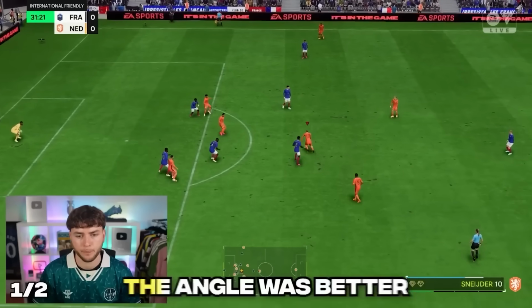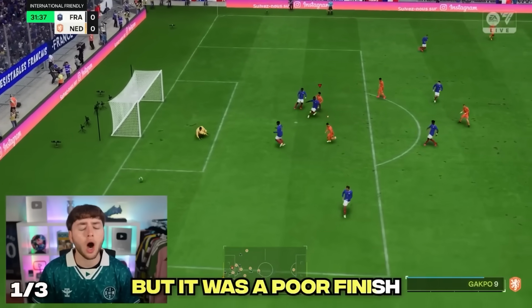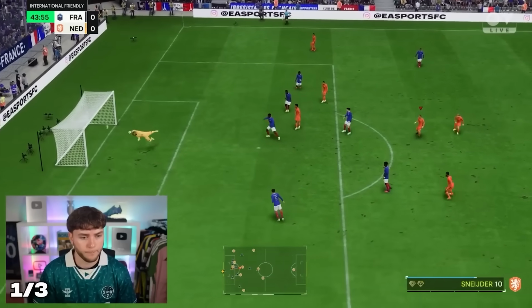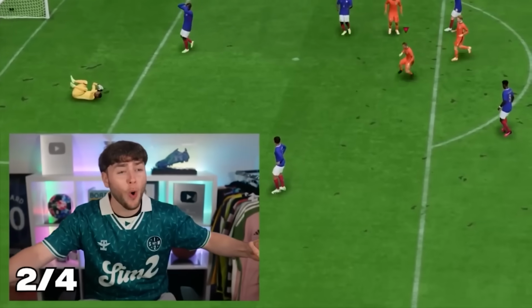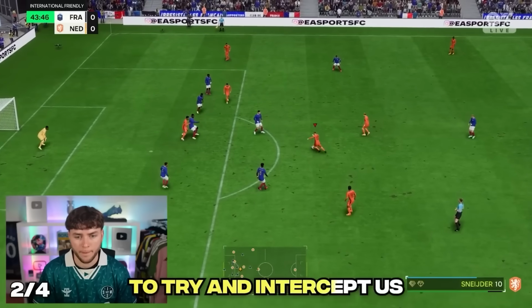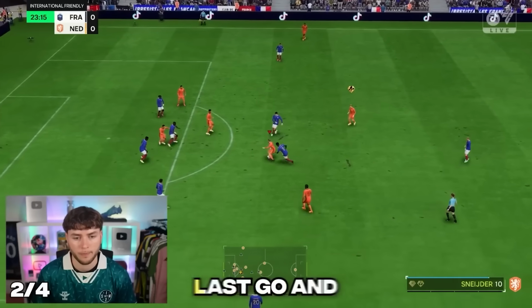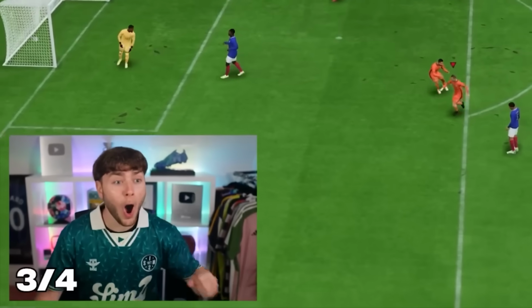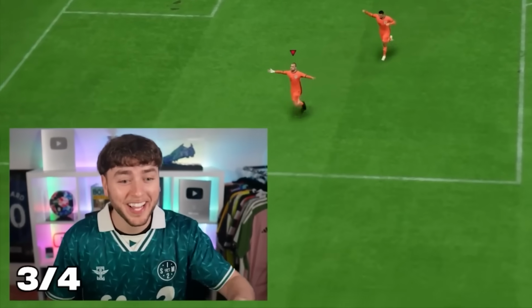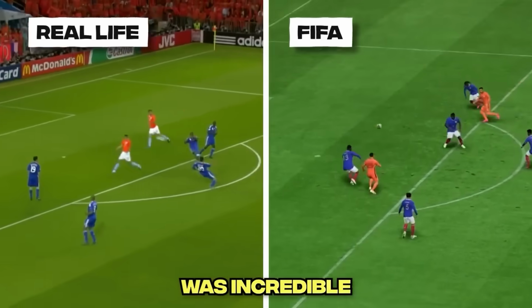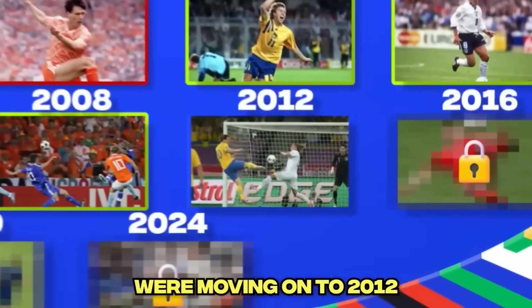Our third attempt, the angle was better, but it was a poor finish. And then we almost scored the perfect recreation. Oh! That's better. We just needed the AI to try and intercept us. So I gave it one last go, and we scored this. Oh my god, that was amazing. Even though we didn't turn the AI the same, the goal was incredible. So for that reason, we're moving on to 2012.